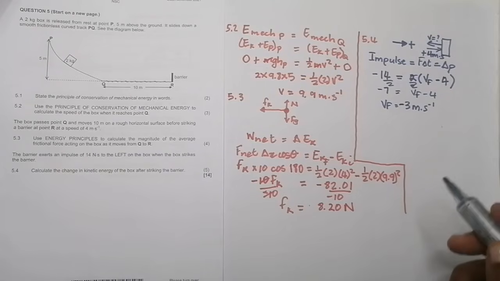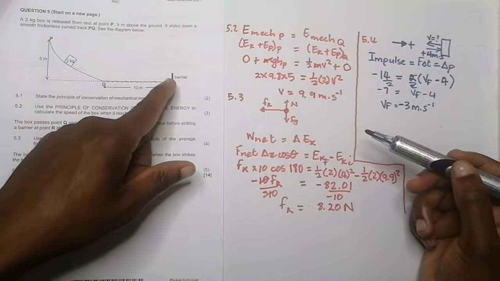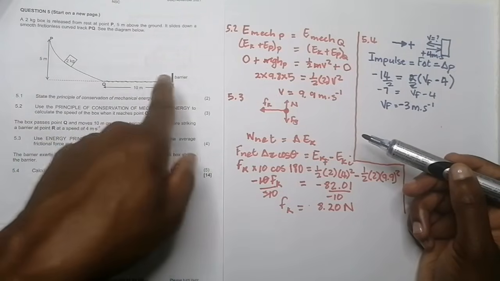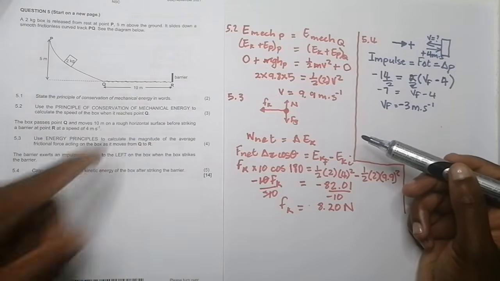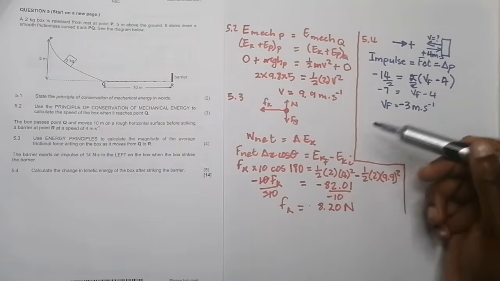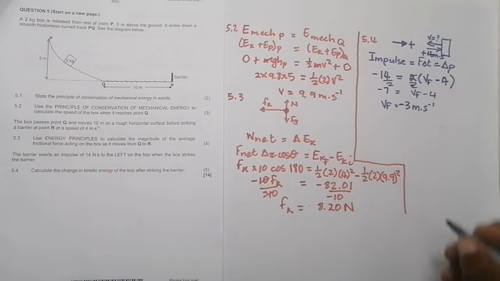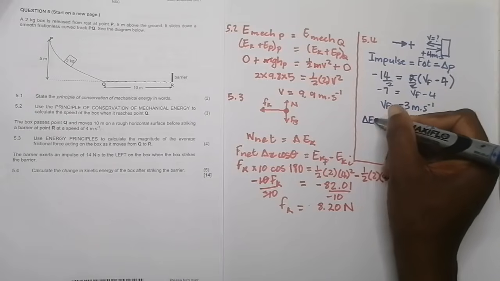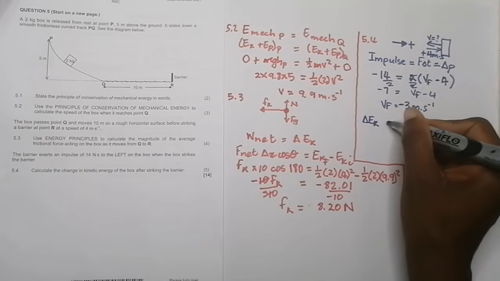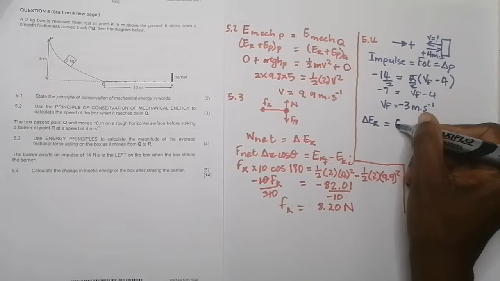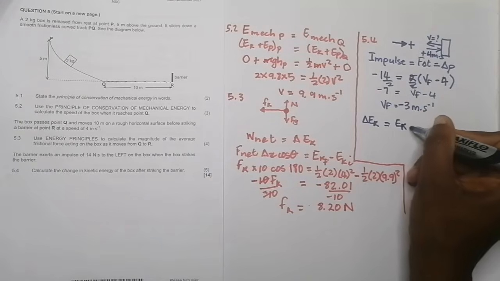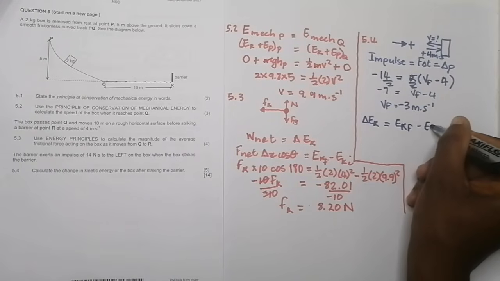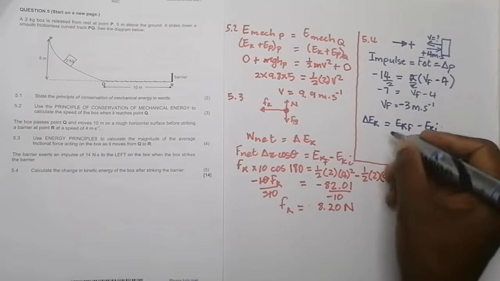So it's telling us that after colliding with that barrier, the velocity of the box was actually in the negative direction that way. Now remember, what did they ask us to find? The change in kinetic energy. So the change in kinetic energy is EK final minus EK initial, right?